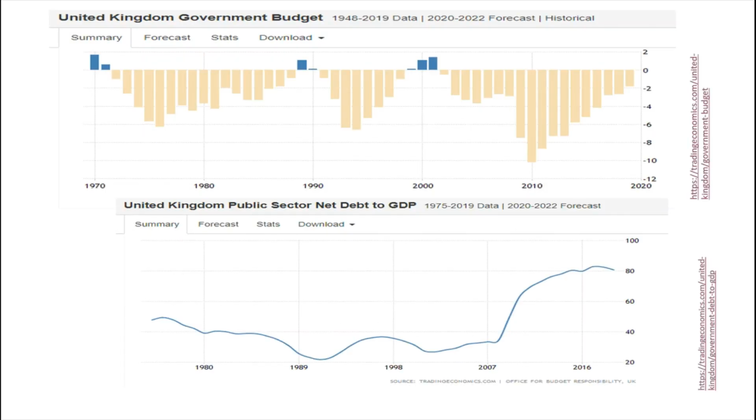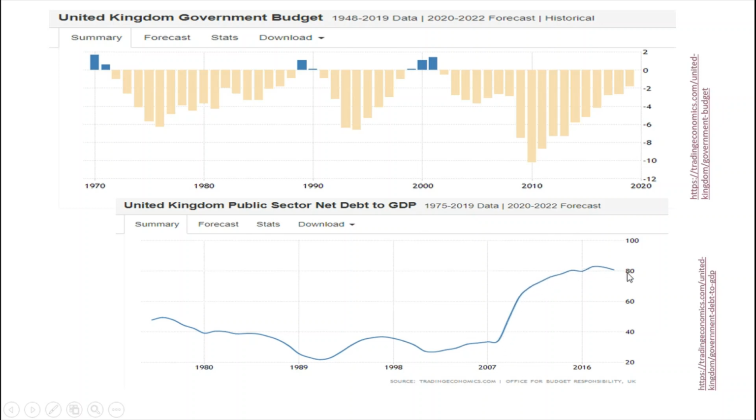What logically follows from this relationship is that typically when a government is running a surplus, they're able to pay down the national debt. And so that, as you can see here, a surplus that was taking place in the late 1980s meant that the national debt was able to be paid down. When the government's running a deficit, as they were in the mid-90s, the national debt will tend to rise. Have a surplus, you see the national debt falling. Run a deficit, and especially the big deficits that we saw in the late 2000s, 2008, 2009, you will see the national debt increase.